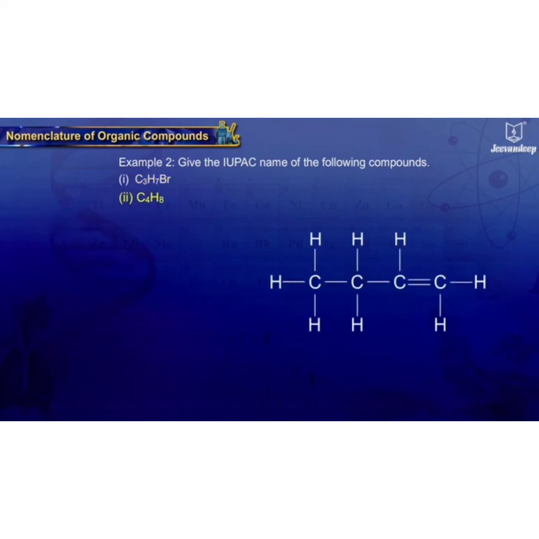Let us go to the second question, that is C4H8. For the root name, count the number of carbon atoms in the largest continuous chain and number them as per rule. In this example, there is only one chain with 4 carbon atoms. So the root name is but, because only 4 carbon atoms are there. So it starts with but.